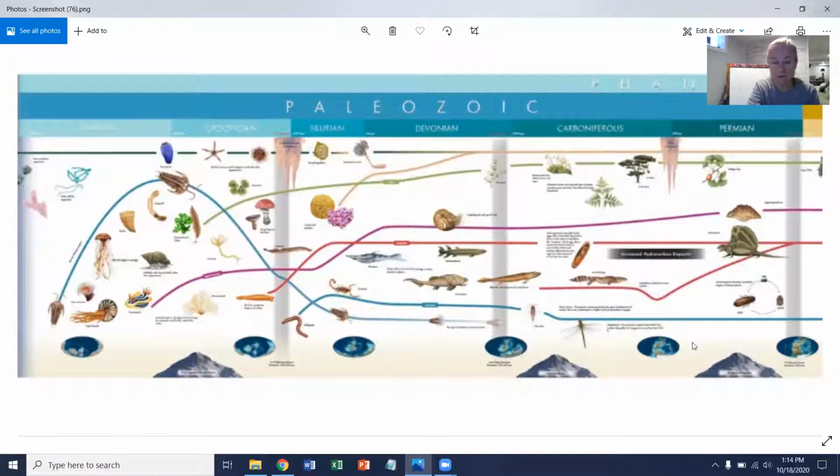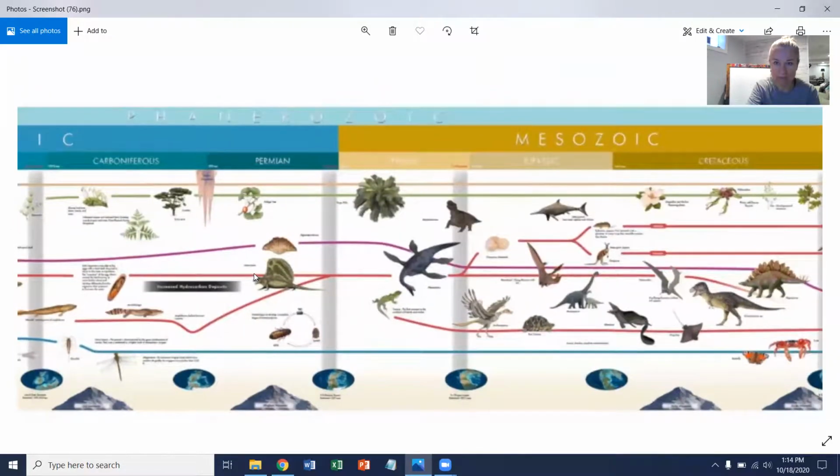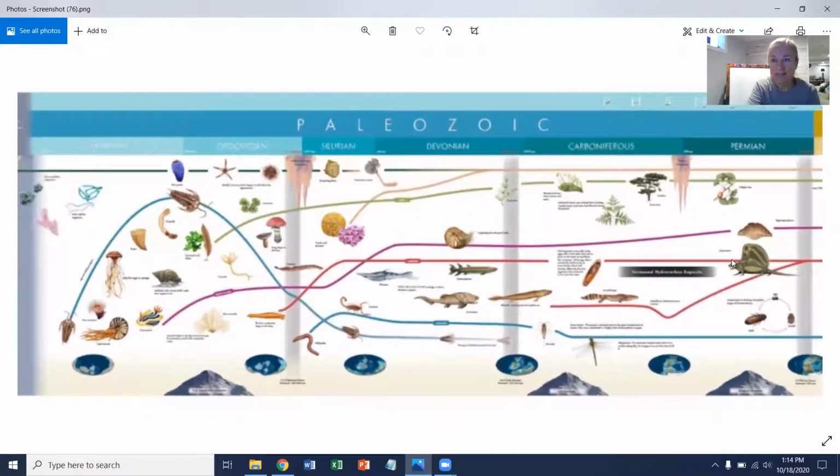During this time also, the earth was all connected in one huge continent called Pangaea. So that was also happening during this time. At the end of the Paleozoic era on Pangaea, these reptiles really dominated the land. And that brings us into the next era, which we'll look at next time, which is the Mesozoic era. So by the end of Paleozoic, we see lots of reptiles. Different groups of animals thrived and then became extinct or went completely away during this time. So it was a really interesting time for the animals.